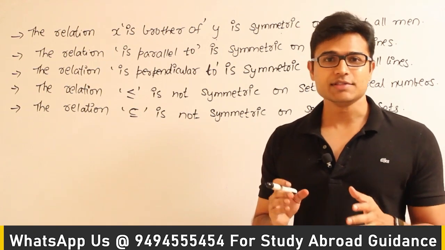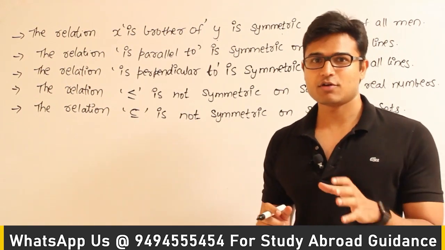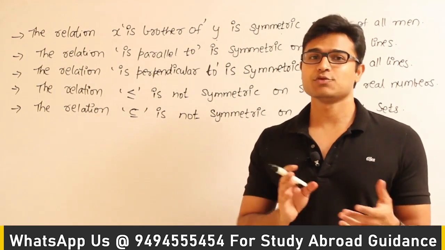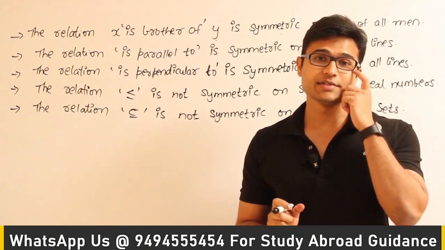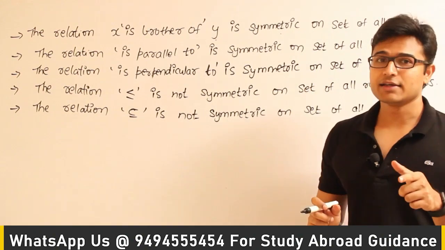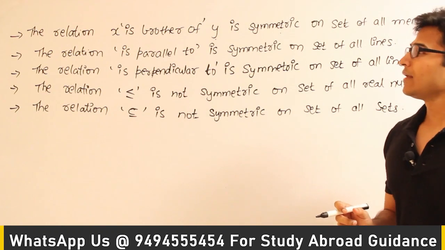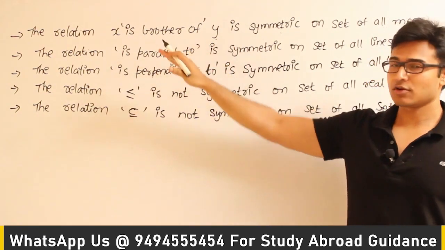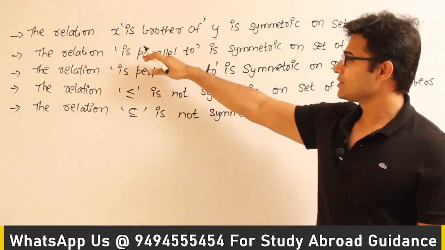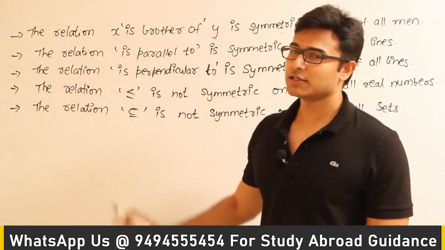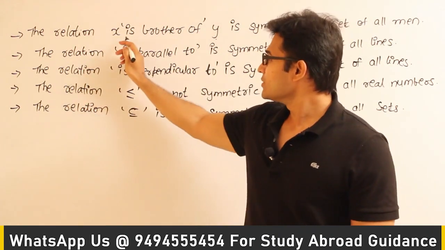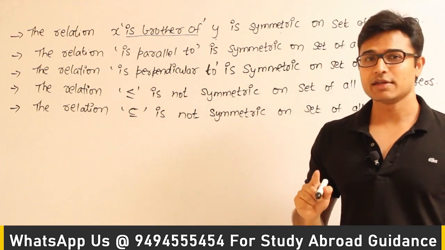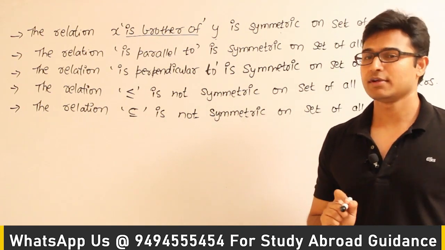But if the set is the set of all people instead of the set of all men, which means there can be men as well as women, then what happens is, if X is a brother of Y, then Y can be a sister of X. That is why if (X, Y) is present, then (Y, X) need not be present. Therefore this relation "X is a brother of Y" is going to be symmetric only when it is defined on the set of all men, right?